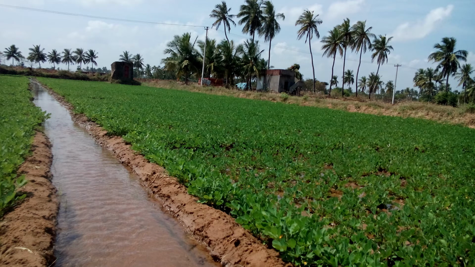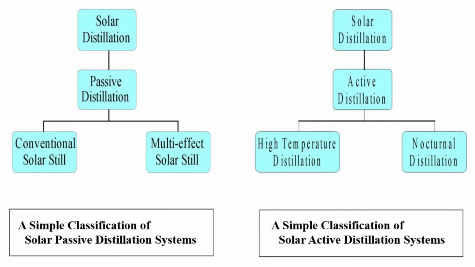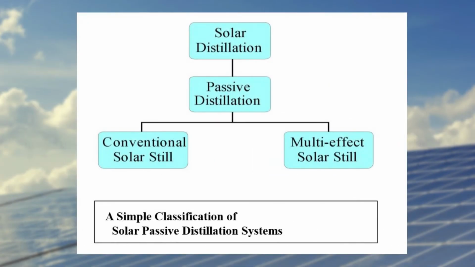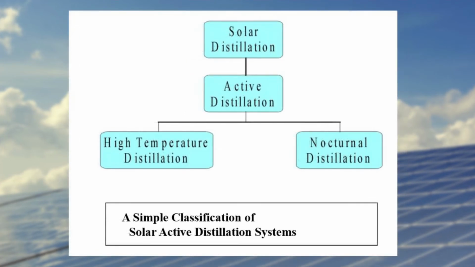The only maintenance needed is to clean the glass occasionally. Here you can see how we can classify solar passive distillation system and solar active distillation system. So solar distillation can be classified as passive distillation, and passive distillation can be classified as conventional solar still and multi-effect solar still. Solar distillation can also be classified as active distillation, and active distillation can be classified as high temperature distillation and non-quaternary distillation.